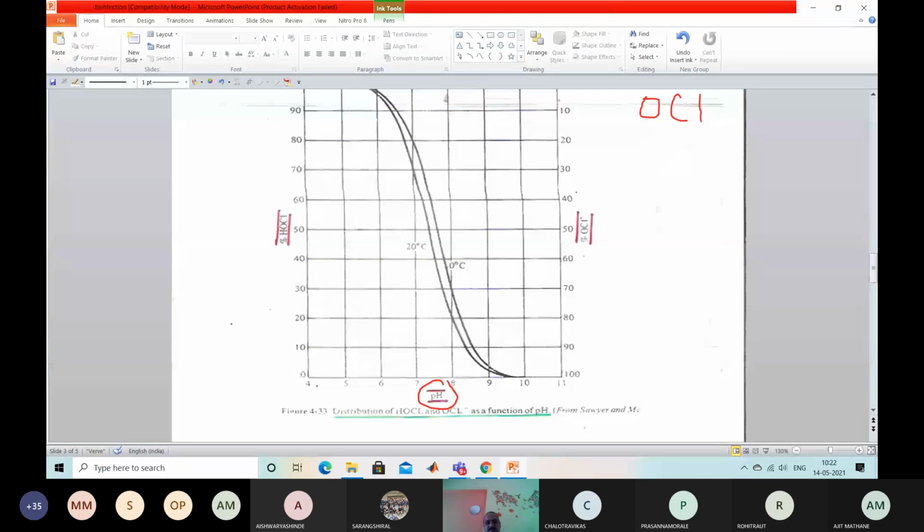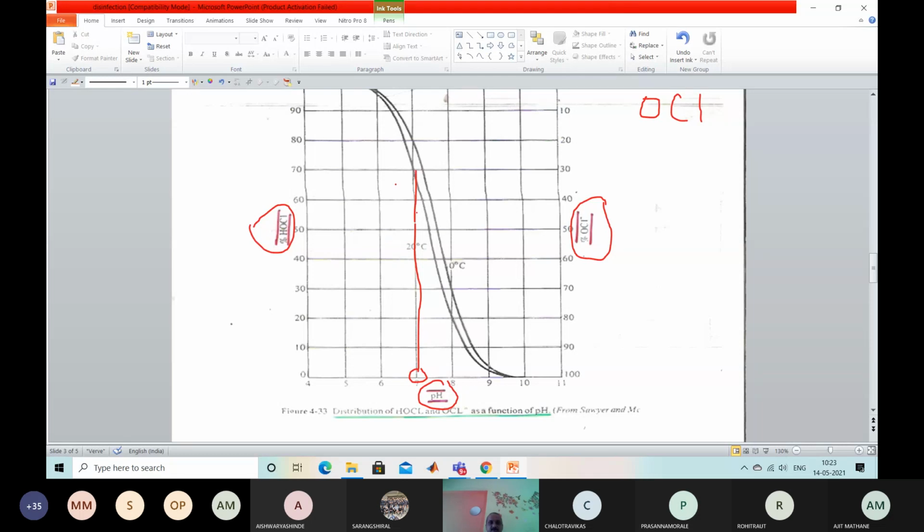See, on the x-axis pH is there, 4, 5, 6. And there are two y-axes. This is the HOCl and this is the OCl. And temperature also plays a very important role in the formation of HOCl and OCl. Different temperature lines are there. I will show you 0 degree and 20 degree. Go for the 20 degree line. If the pH is 7, you draw this line, it cuts somewhere here.